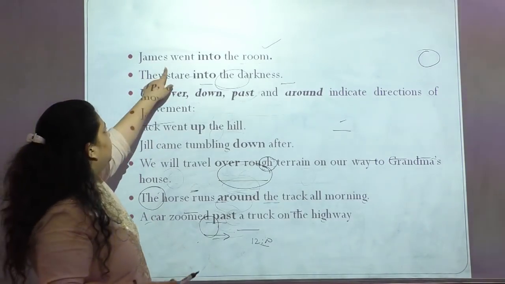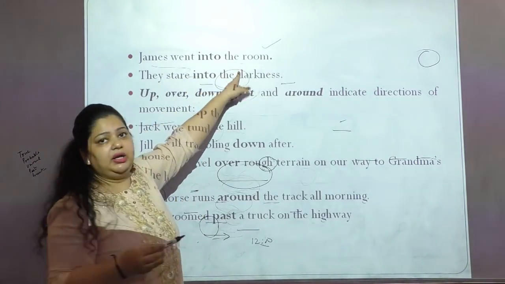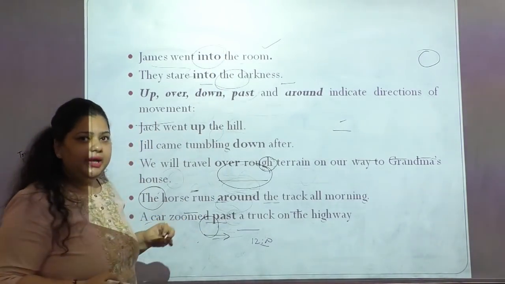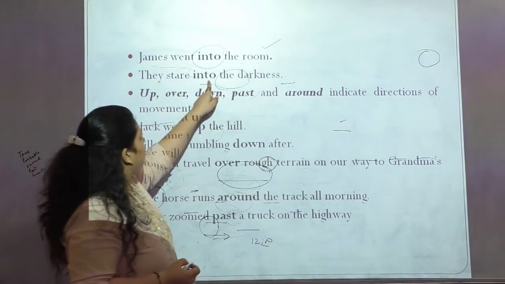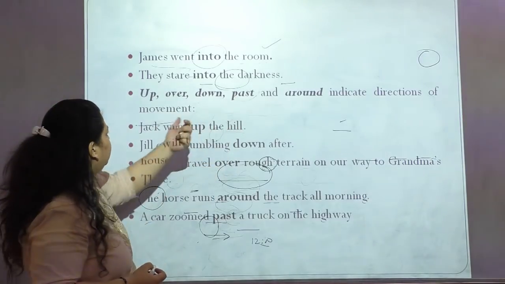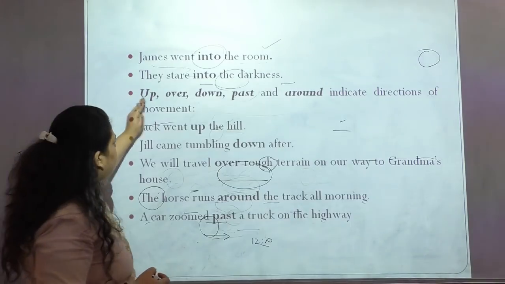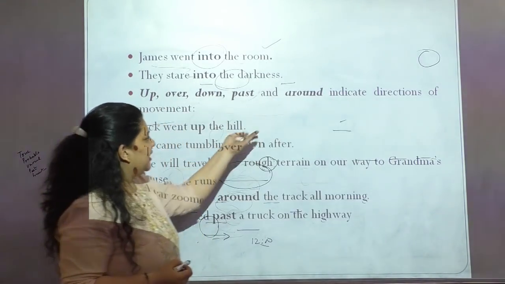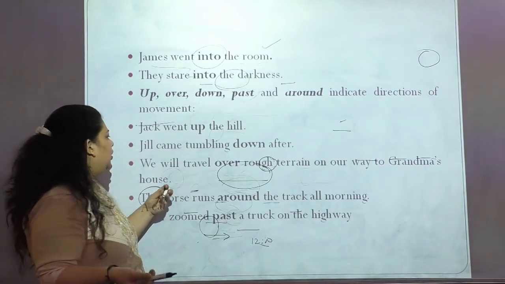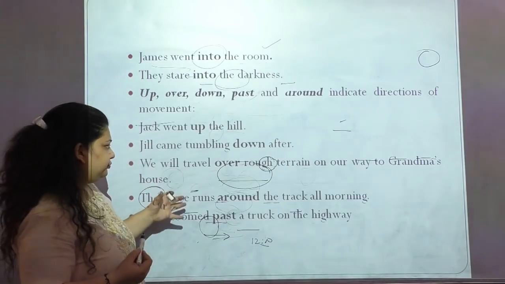James went into the room. That means he would have been in a movement state and then he entered the room. So that is how you use the preposition into. They stare into the darkness, right? Again the same usage. Also there are some other prepositions like up, over, down, past and around, which indicate directions of movement, like Jack went up to the hill, or Jack came tumbling down after. Again the same usages.